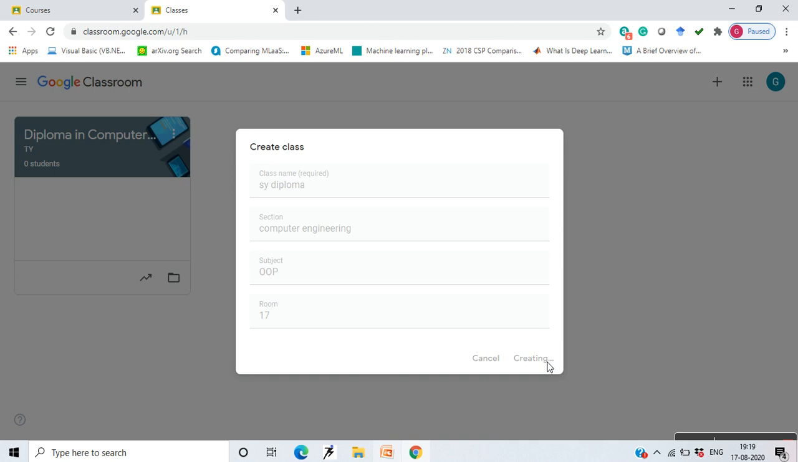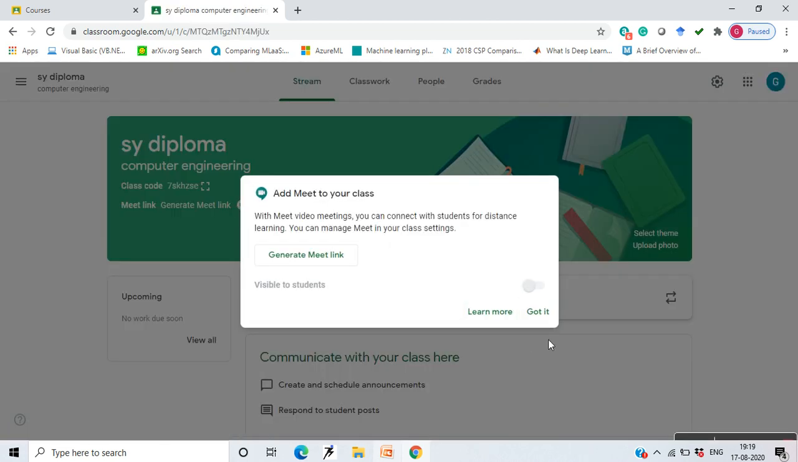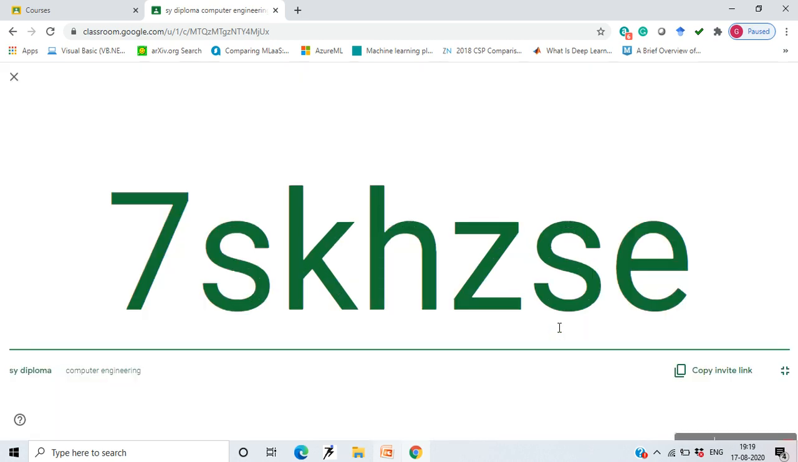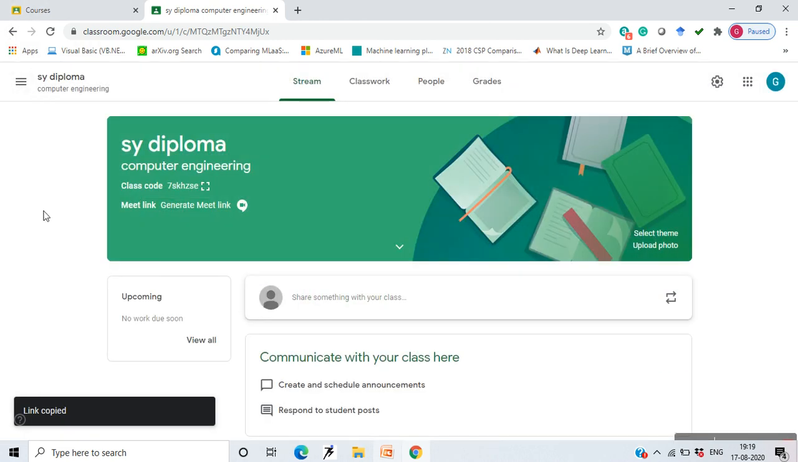Now when I click on create, a class will be created, and the students will be added to this class when I share the link of this class with them. Okay, that is, if I share this code with them, or I copy this invitation link and ask them to join, or I can copy the link and share it with the students. Okay, so this is how I can share the link with the students and ask them to join it.